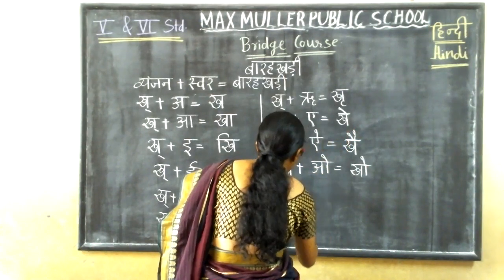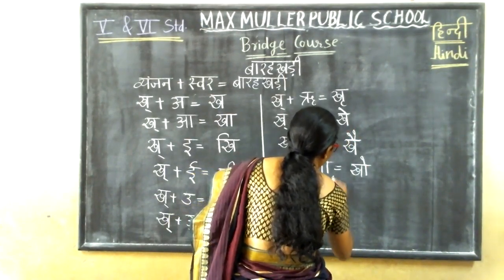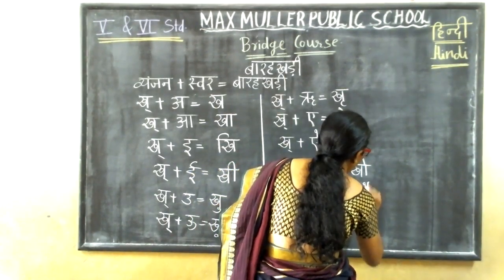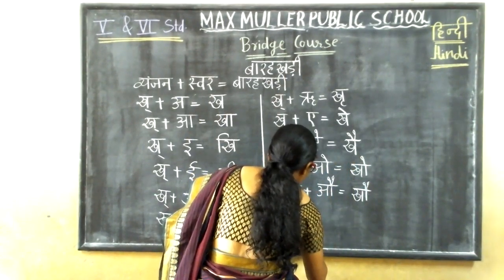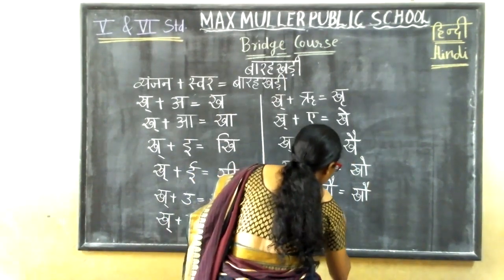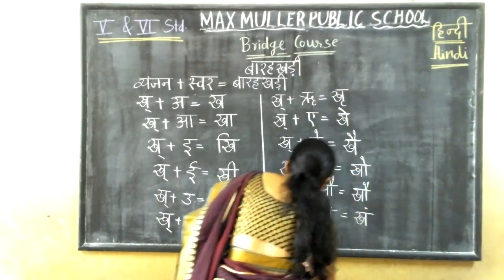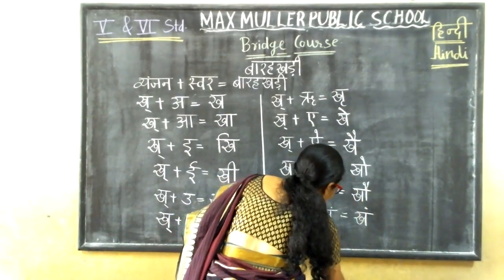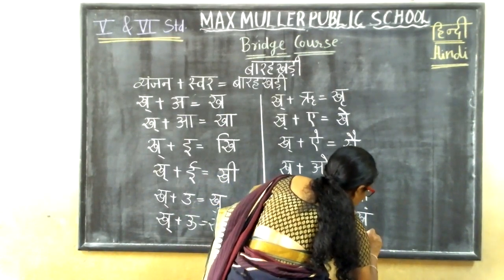Next, kha half plus au. What will you get? Khau. Kha half plus am, kham. Okay. Kha half plus ah. What will you get, children? Khah.